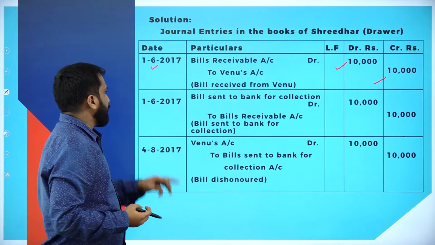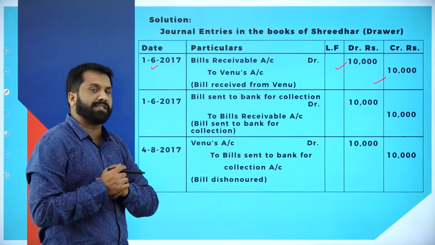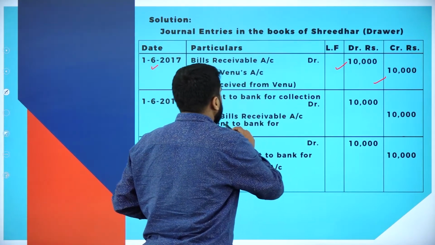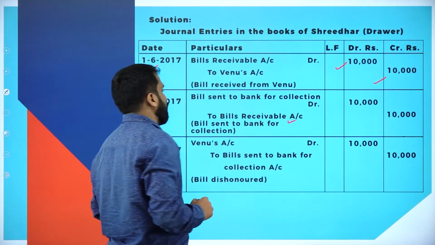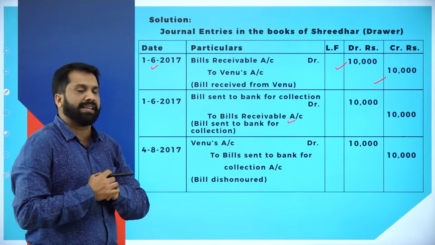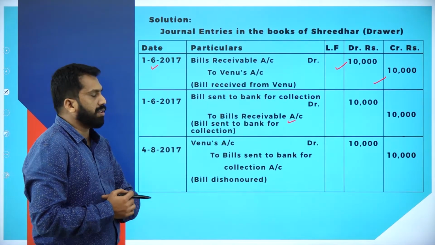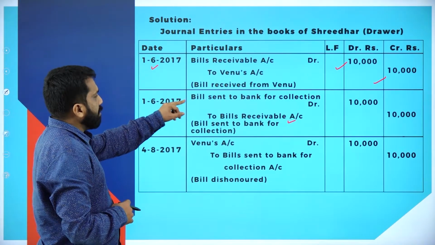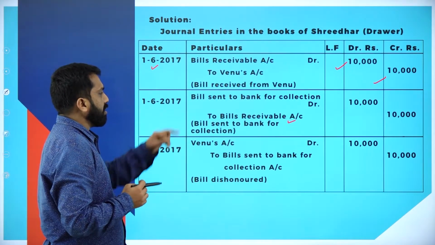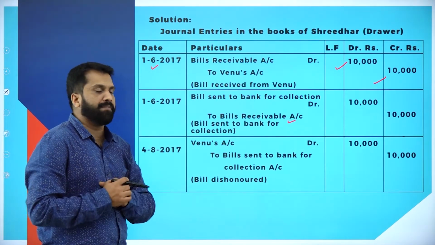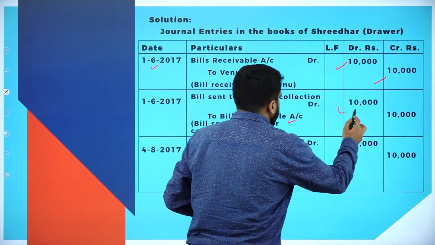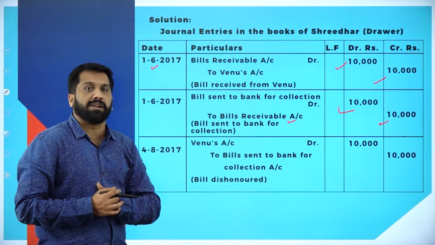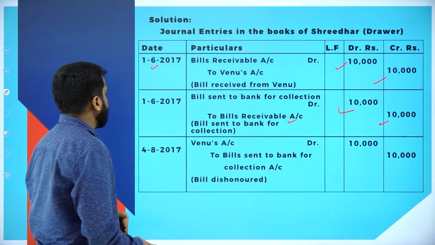Once it is collected, exactly after 2 months, but before that, bill sent to bank for collection, bills receivable. Whatever bills collected, it is given to bank for collection. Now, so it will be what? Bill sent for bank collection to bills receivable, reverse. Then, this is also done, 10,000, 10,000. Finally, what happens? What is the due date? I'll go back to the question.